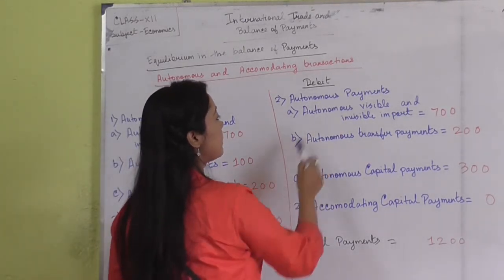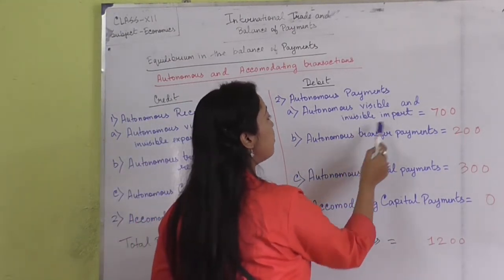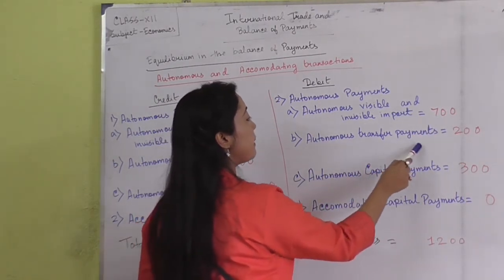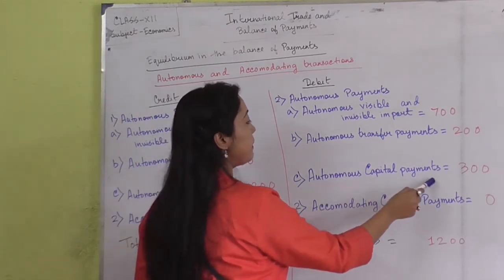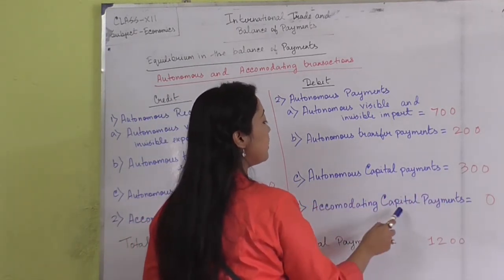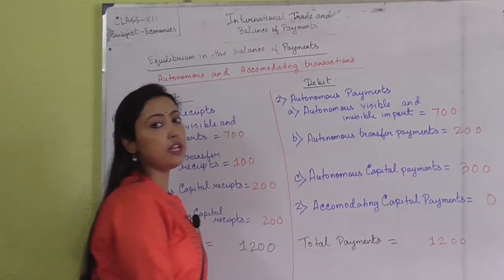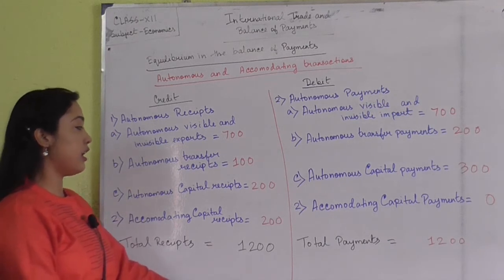Now autonomous payments has been subdivided into autonomous visible and invisible imports, which is 700. Autonomous transfer payments is 200 and autonomous capital payment is 300. Accommodating capital payment is 0. So the total payment we are having is 1200. So these are the autonomous payment and the autonomous receipt.